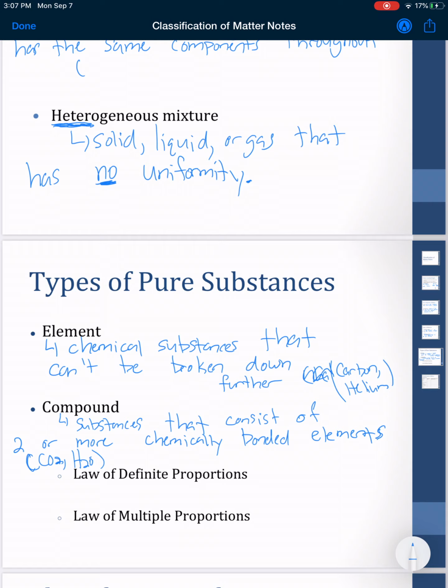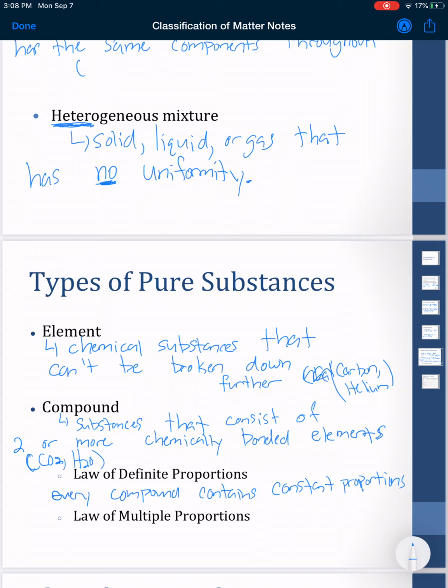The law of definite proportions just states that every compound contains constant proportions. Let me write that in here. Every compound contains constant proportions.